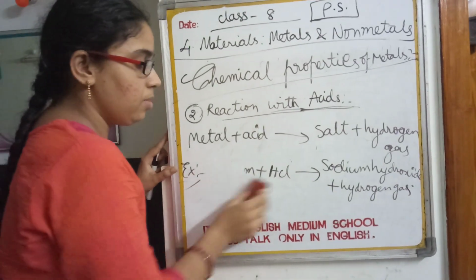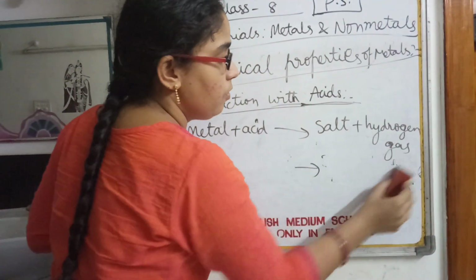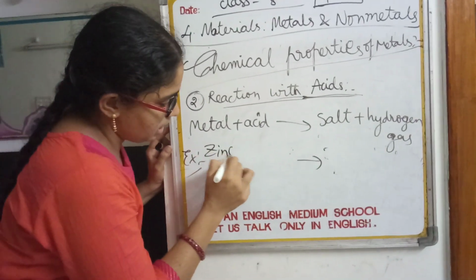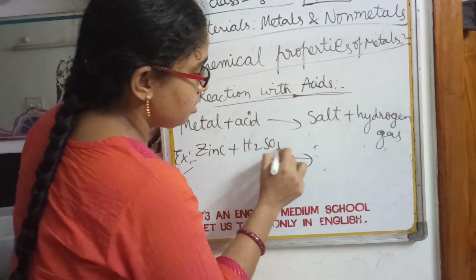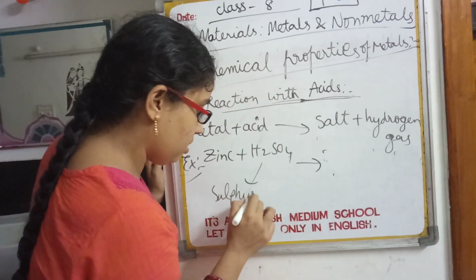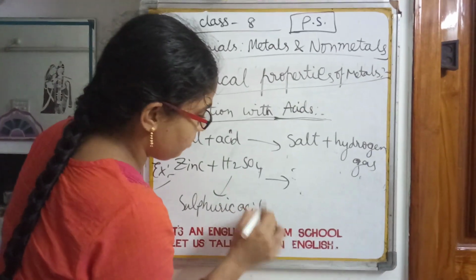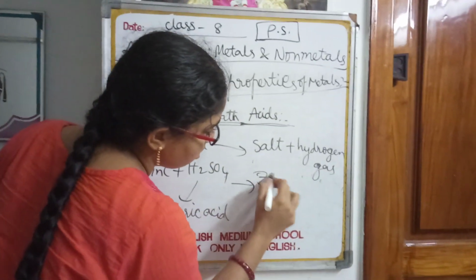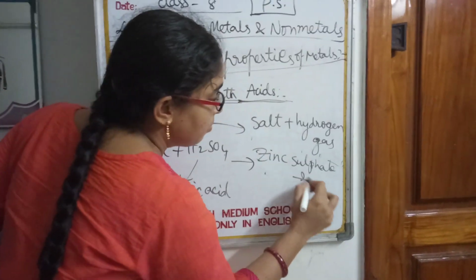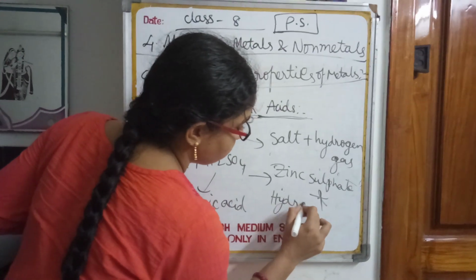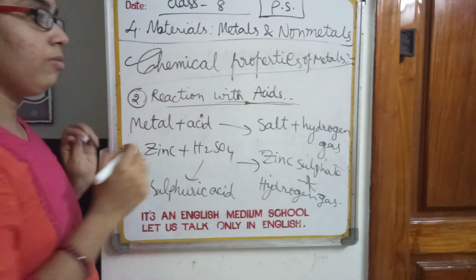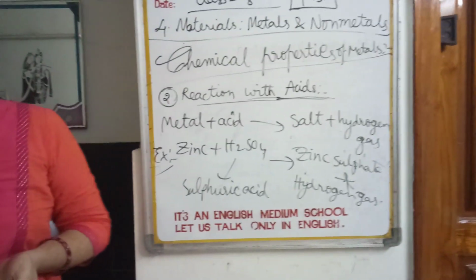Or we can take this example also. Zinc reacts with sulfuric acid. Zinc is another metal. It reacts with an acid, sulfuric acid. It is its formula; I am writing its name here. Zinc reacts with sulfuric acid to form zinc sulfate and hydrogen gas. So this is the reaction of metal with acids. Have a look at it.